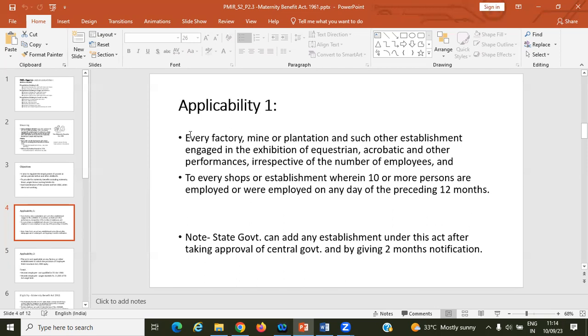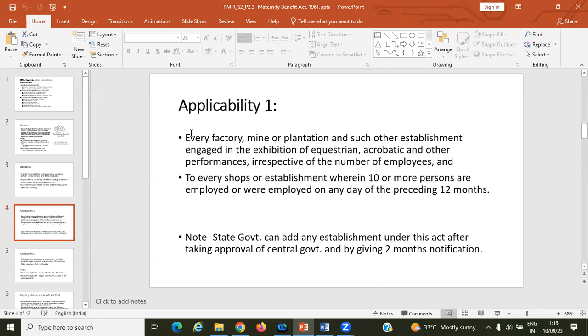There is a note. A state government can add any establishment under this act after taking approval of the central government and by giving 2 months' notification.